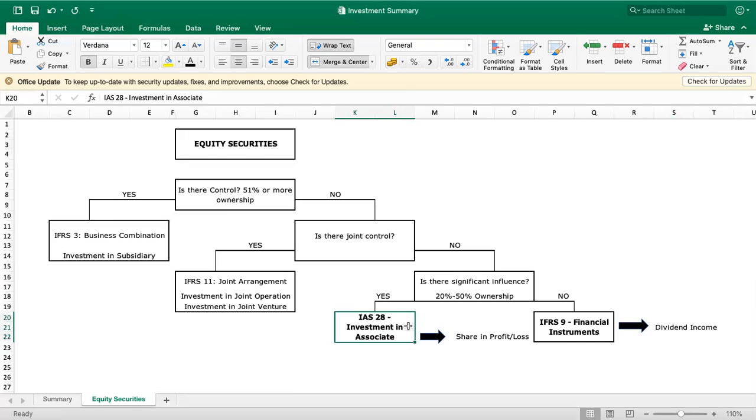How about if our investment is under investment in associate? So unsay share nato, di ba? We invest because we want to accumulate wealth. Gusto ta magka-income. So unsay atong income if naka-investment in associate atong investment? So our share is share in profit or loss. So if there's a profit or loss for the corporation, then naay bahin ta ana. So that's under investment in associate. But under IFRS 9, only dividend income lang atong income ma-receive.